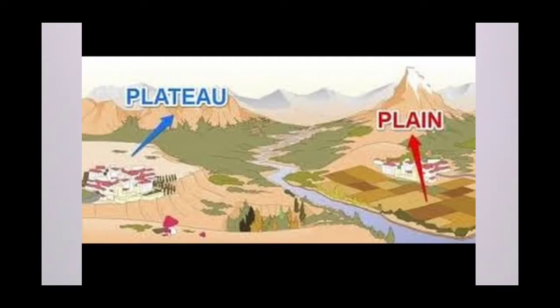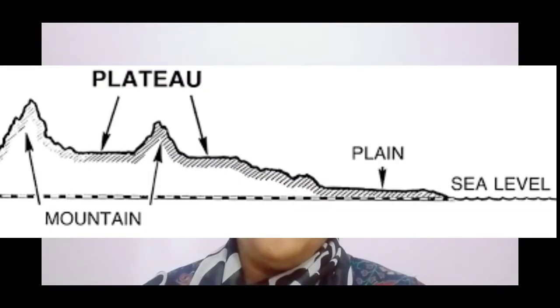Students, landforms formed on the earth's surface as a result of internal movement are called primary and secondary landforms. Inside the earth, continuous movements take place, and due to these internal movements some primary and secondary landforms are formed. Which are the primary and secondary landforms? Continents, mountains, plateaus and plains. These are the primary and secondary landforms which are formed due to the internal movements.